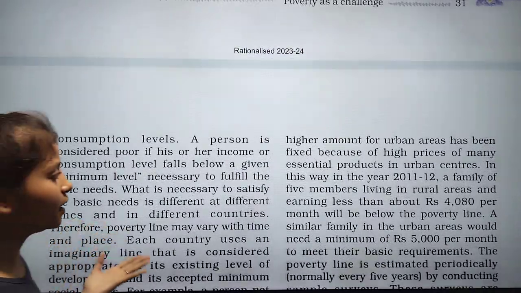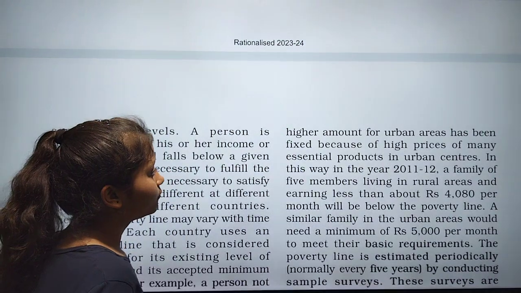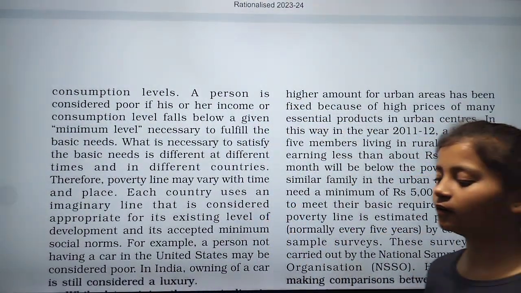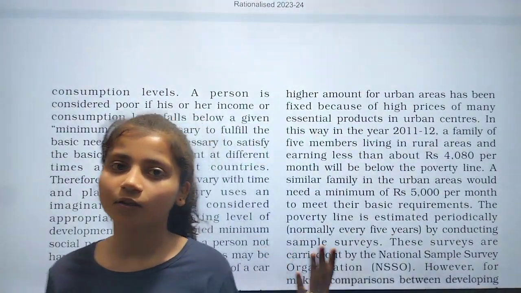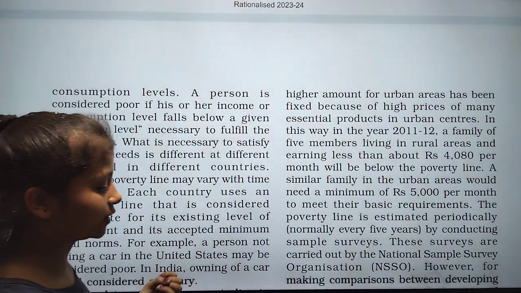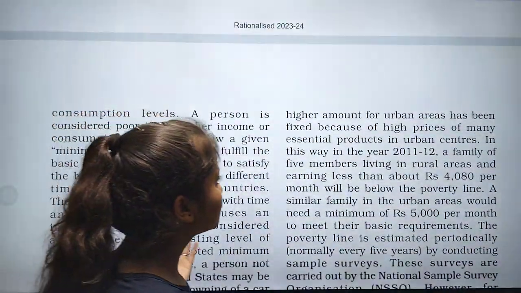Also, urban areas have employment, educated people, and good jobs, so they have better income than rural areas.